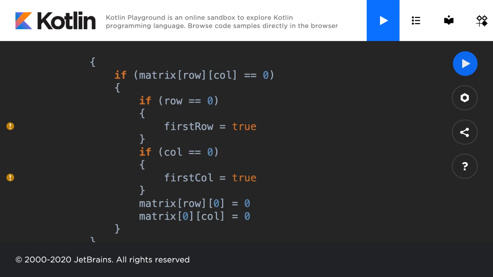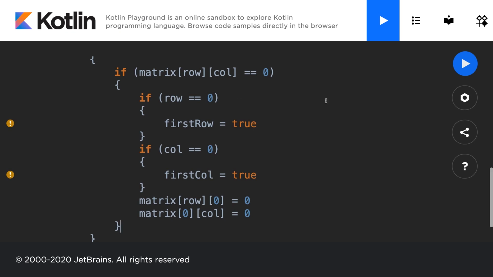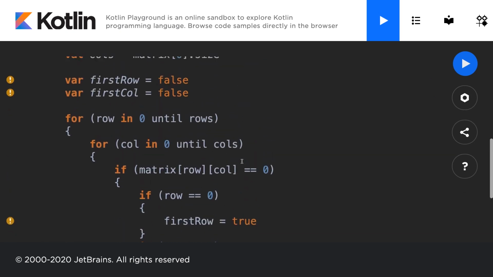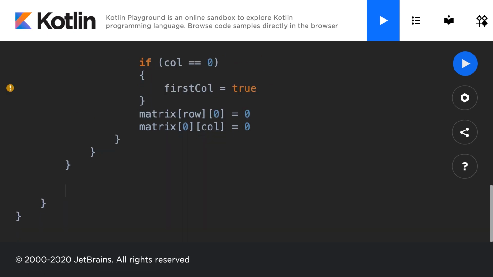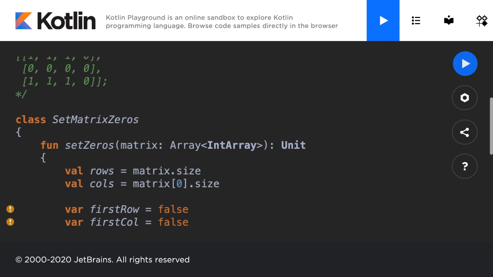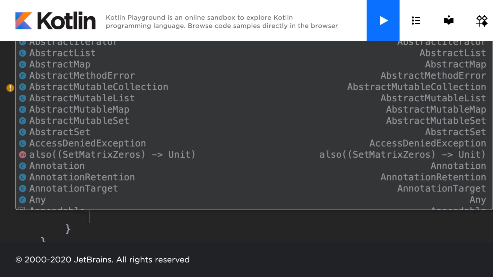After we have gone through the 0th index, we can then go through all the other indices. So I'm going to make sure we're outside of both of the for loops, and still inside of the function set zeros, because we're still setting zeros. And what I'm going to do is open another nested for loop for row in 1 until rows, we called this rows, didn't we? Yes. For row in 1 until rows.